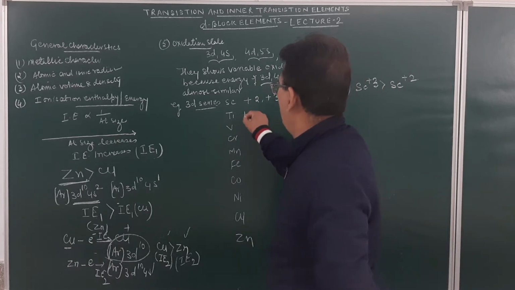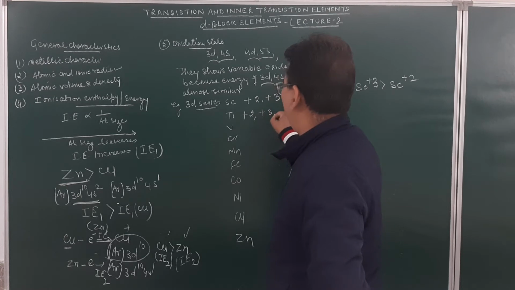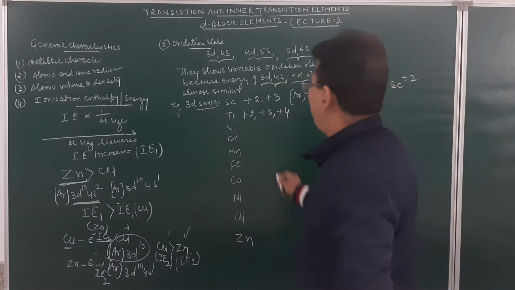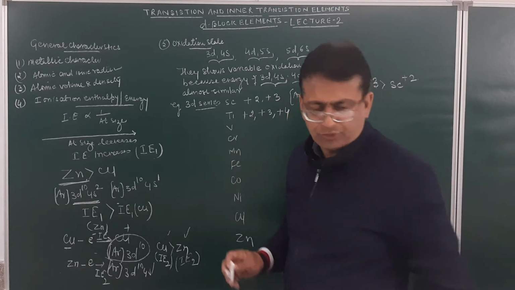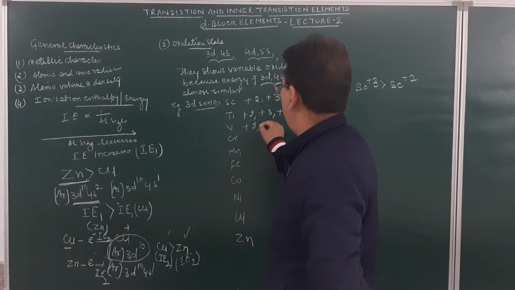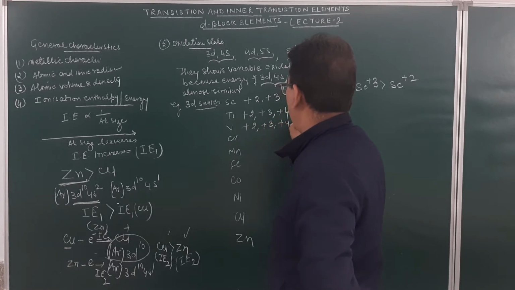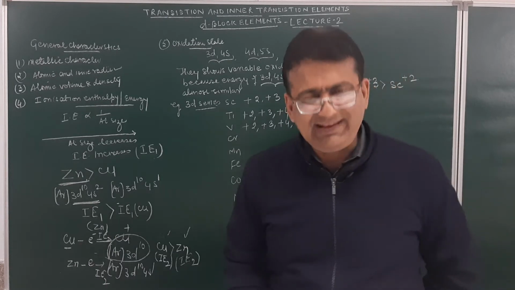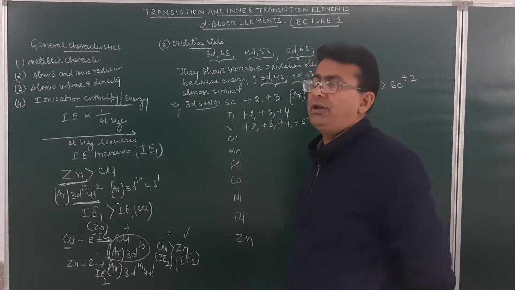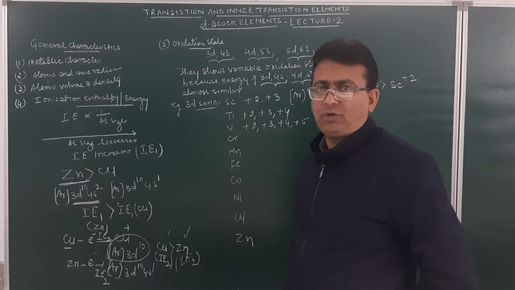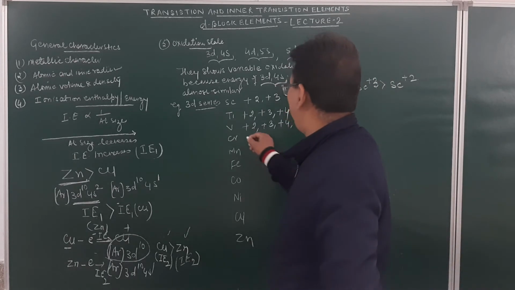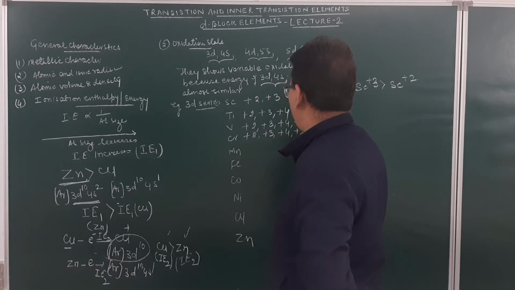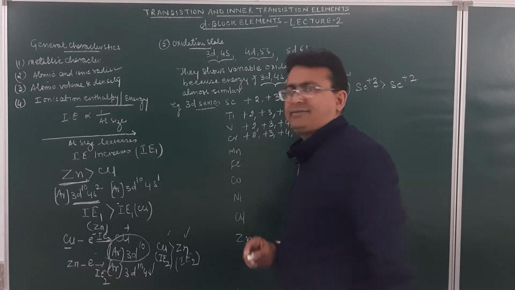Similarly, for titanium, the oxidation states will be +2, +3 and +4. Vanadium will be +2, +3, +4 and +5. Chromium shows up to +6 oxidation state. You must have studied the compound potassium dichromate. In the dichromate ion, the chromium oxidation number is +6. So this will be +2, then +3, +4, +5 and +6.